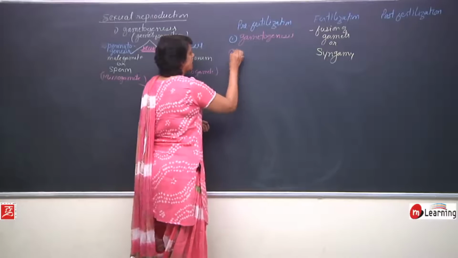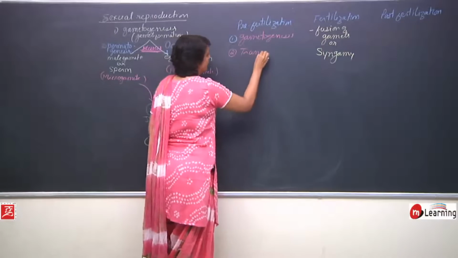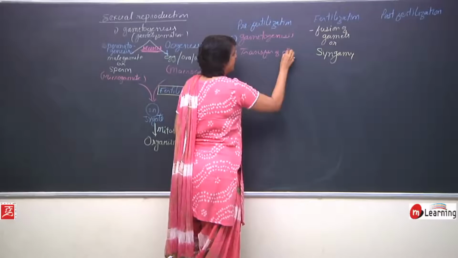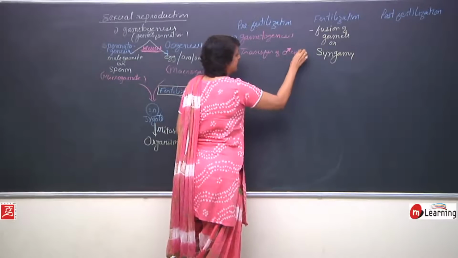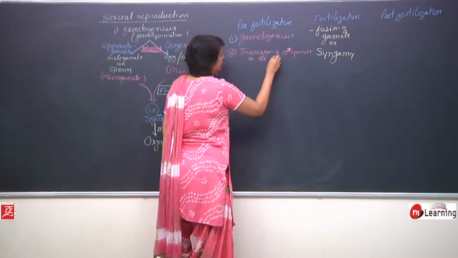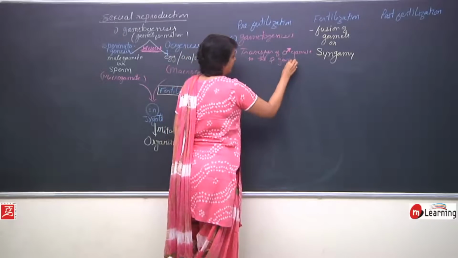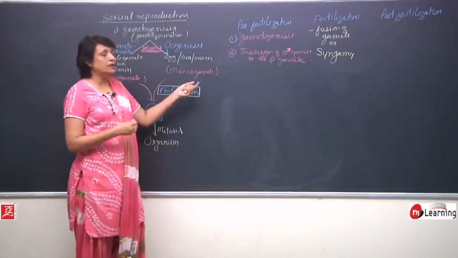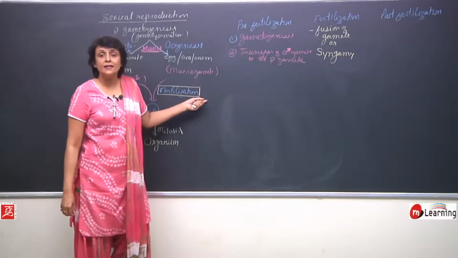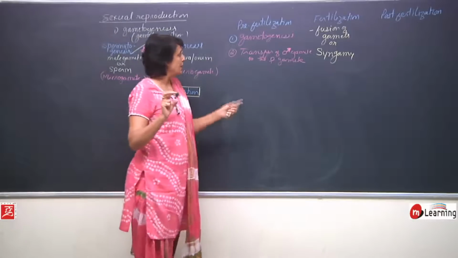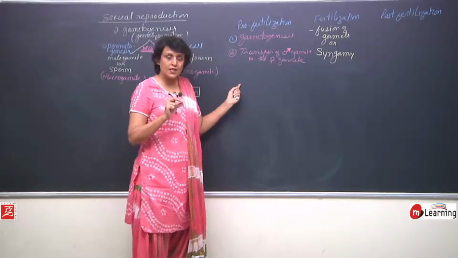So the second step is transfer of male gamete to the female gamete. Invariably, in higher organisms, the female gametes do not move from their position. They are fixed. They remain in the ovary itself.